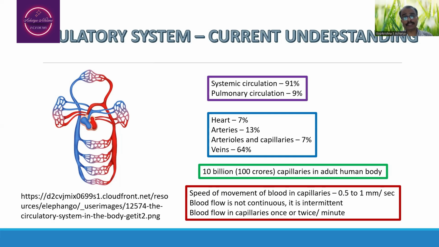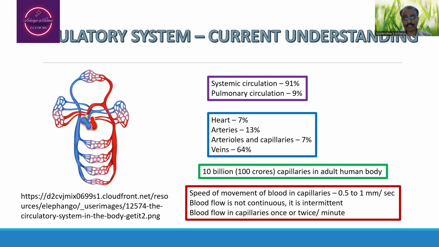Among the 91% in the systemic circulation, nearly 7% of the blood is present in the heart. 13% of the blood is present in the arteries. 7% of the blood is present in the arterioles and capillaries. And 64% of the blood is present in the veins.